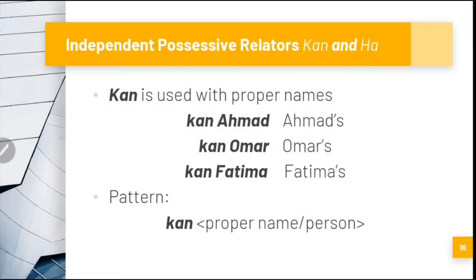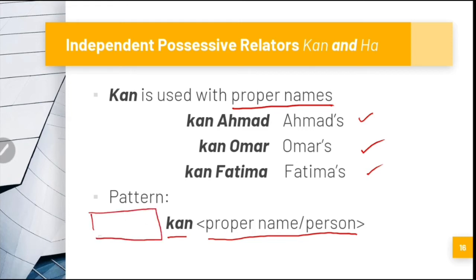The possessive relators kan and ha are used to signify possession of an object. Kan is used with proper names. Kan Ahmad means Ahmad's, kan Omar means Omar's, and kan Fatima means Fatima's. The pattern is we mention the word kan first and then the name of the person. It is called an independent possessive relator because it does not require any object or word before it, unlike the dependent possessive relators that we will learn later on.